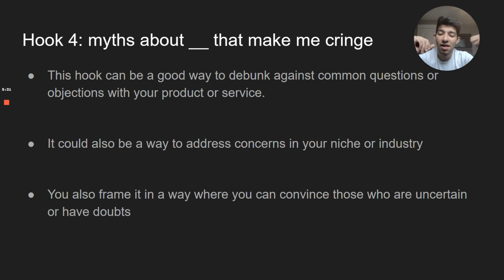Now, it's also a great way to frame it in a way where you can convince those who are uncertain or have doubts on the product or service or industry, right? Let's say, like, high ticket sales, for example. Let's say they're uncertain about going into high ticket sales because it's a lot of work, or maybe the commission structures aren't good, or maybe they feel like they're going to be used or undervalued by who they work for.